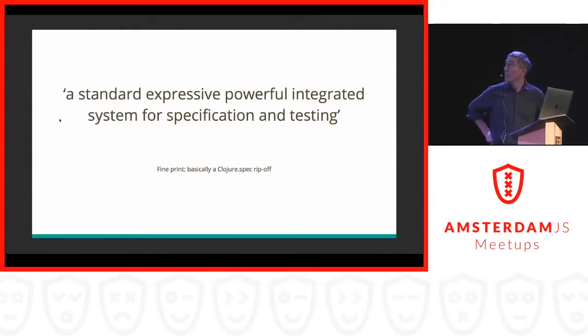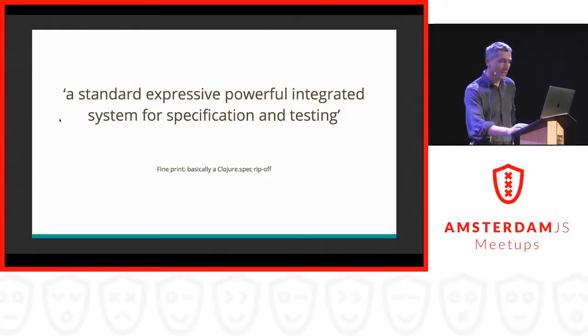And here's a nice description. Specification-based testing is a standard, expressive, powerful, integrated system for specification and testing. So Speculaas is all of this. And I didn't think of this myself, of course. I took this description, and also the actual idea of writing Speculaas, from clojure.spec. Initially it was called spec.js, but that name was already taken, so that's why I came up with Speculaas, because it has the word spec in it.